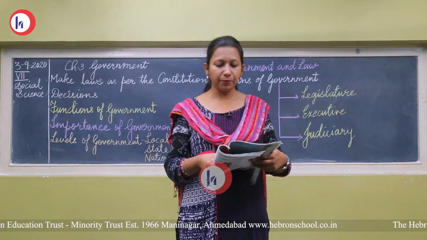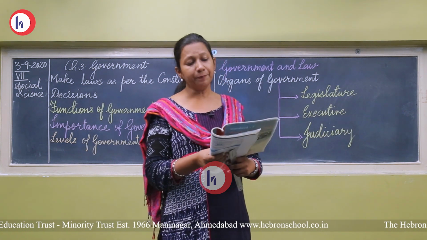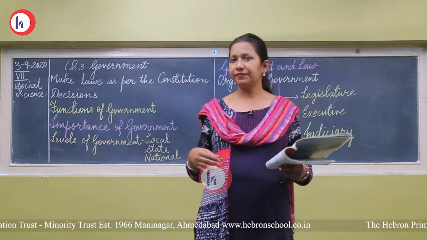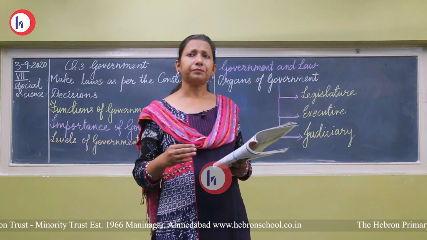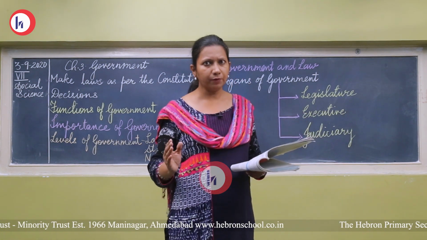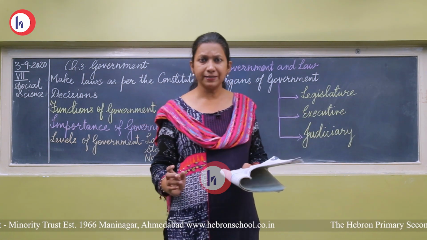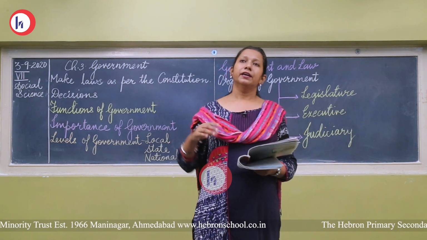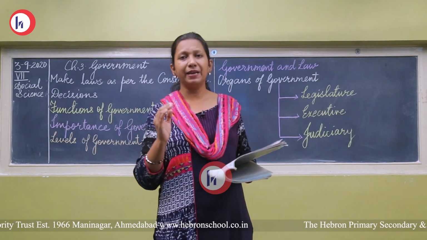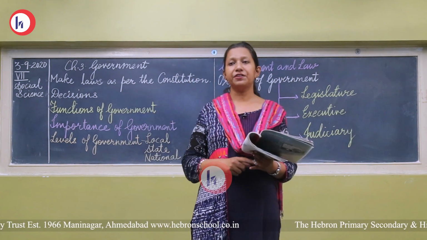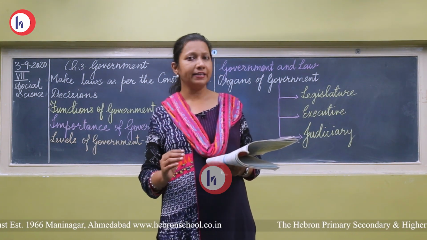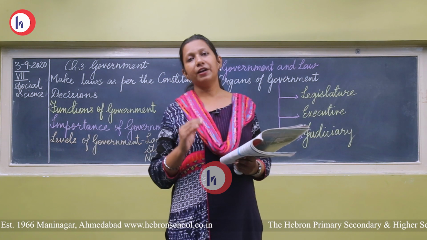Then it has to also provide facilities like making low priced food grain shops, that is ration shops. You must have seen ration shops means those people who are poor. Ration shops are government owned shops. They are also called fair price shops. There you don't have to pay price as you pay in other grocery shops for the basic groceries, that is wheat, rice, sugar, oil. These grains you will get at a very low price because this facility is provided by the government for